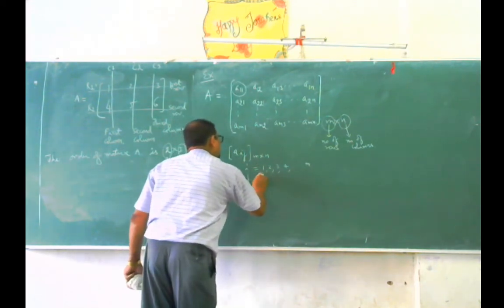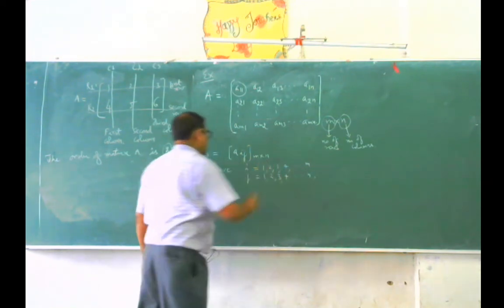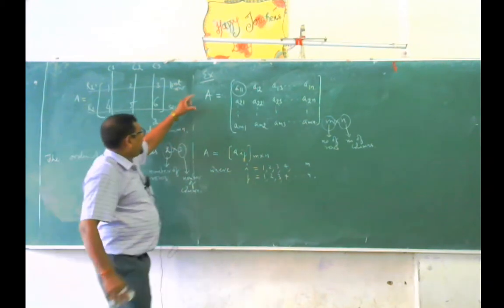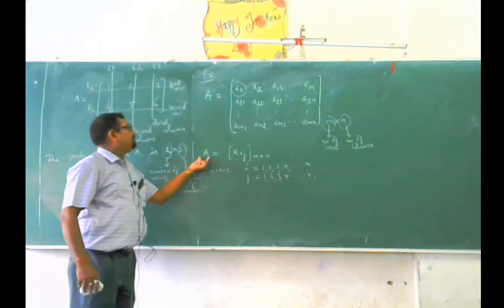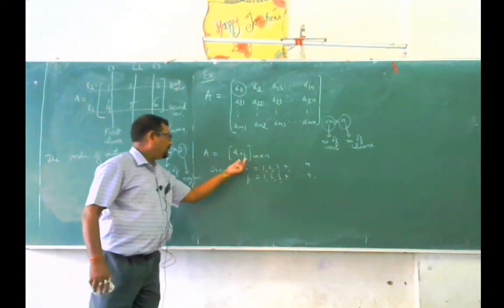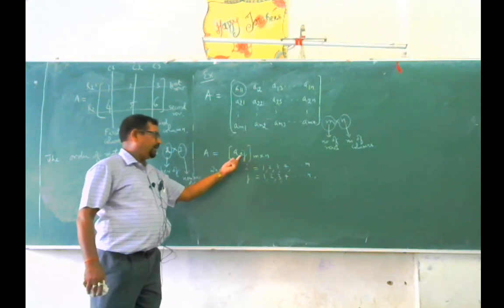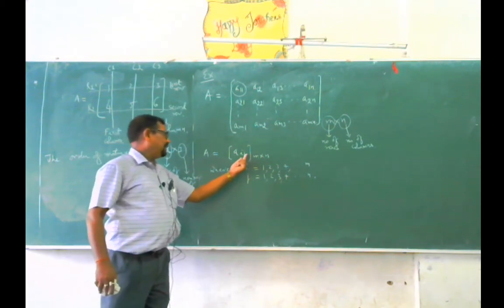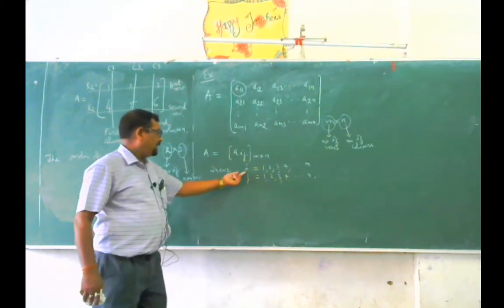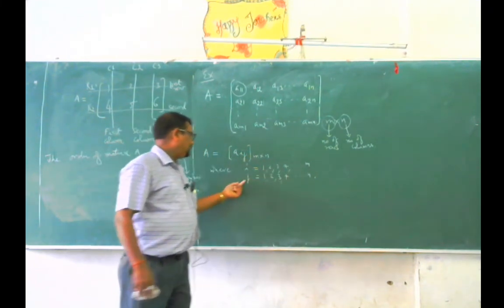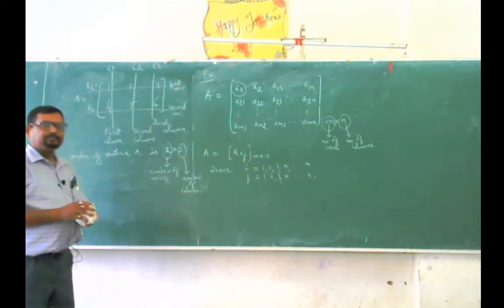So instead of writing the matrix A in this way, we can write A simply as A_ij of order m into n. i stands for the row number, indicating the element, and j stands for the column number, indicating the element. So i varies from 1 to m and j varies from 1 to n. This is the representation of this matrix.